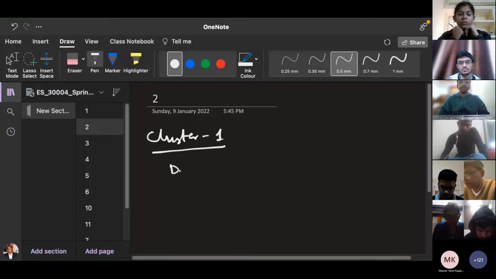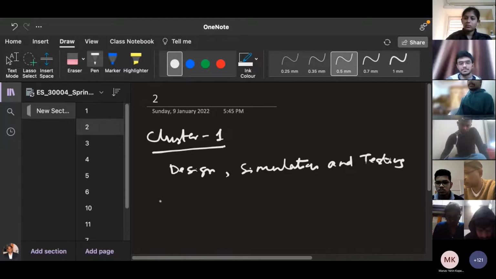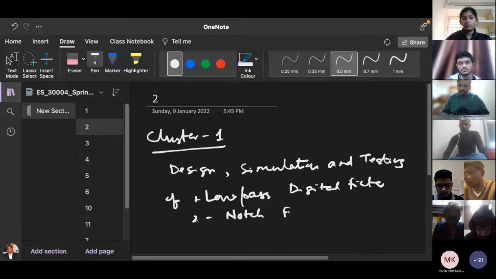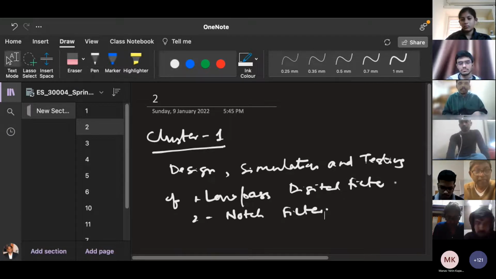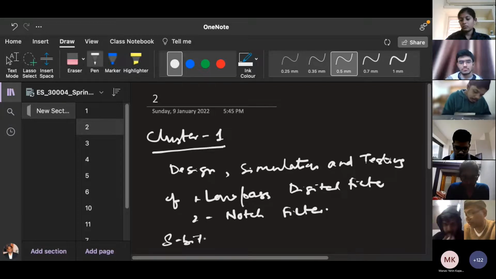Design, simulation and testing of a low pass digital filter, then a notch filter. This is the first cluster of experiment. You have to do this on an 8-bit platform.